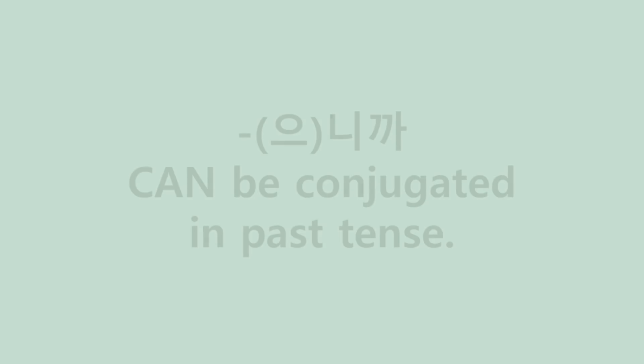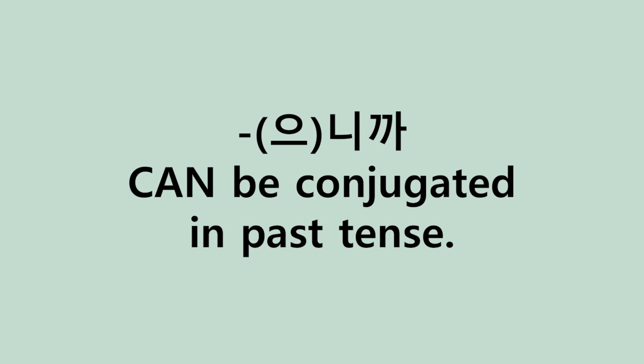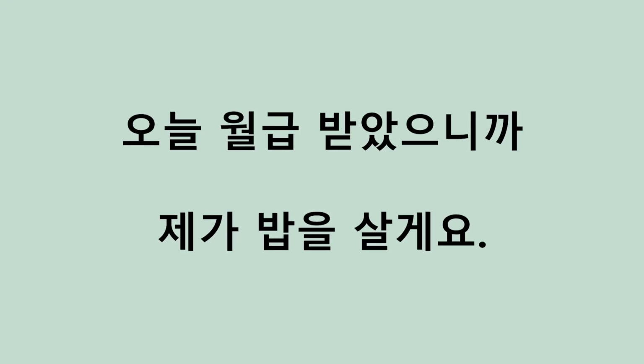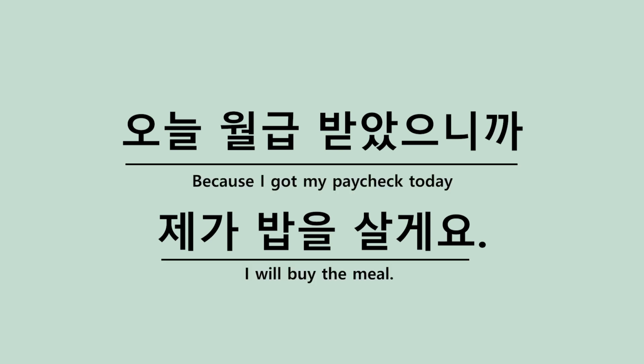Also, another way this one is different from 아서, 어서, 여서 is that 으니까 or 니까 can be conjugated in the past tense. So let's look at this example. 오늘 월급 받았으니까 제가 밥을 살게요. So I'm offering to treat you to a meal. I'll buy lunch or dinner or whatever because I got my paycheck today. So I got 월급을 받았으니까. So that one, it works in the past tense.